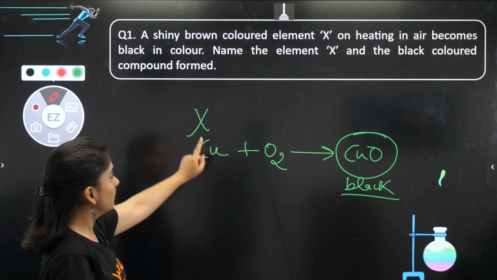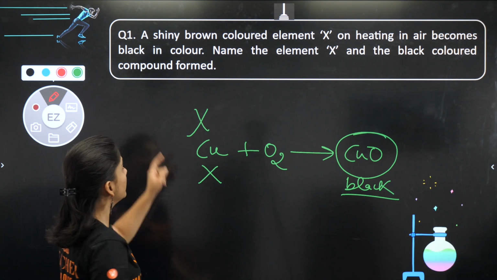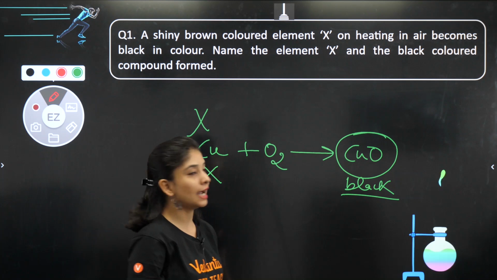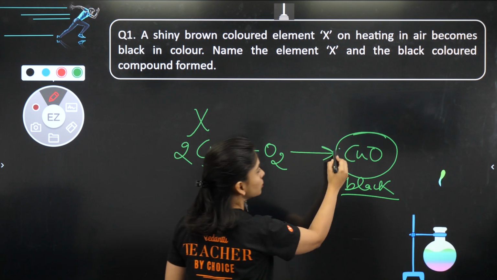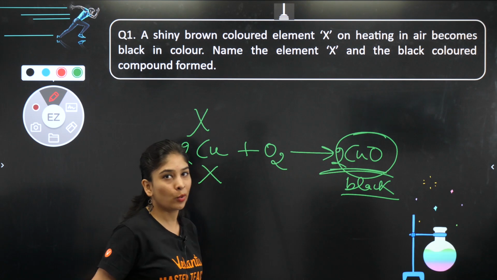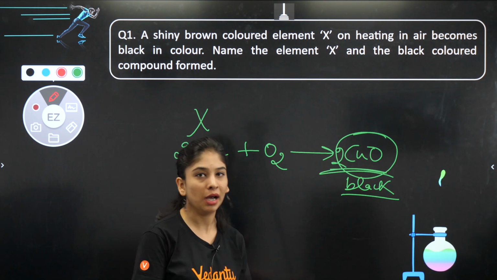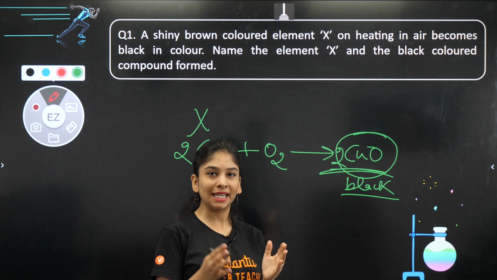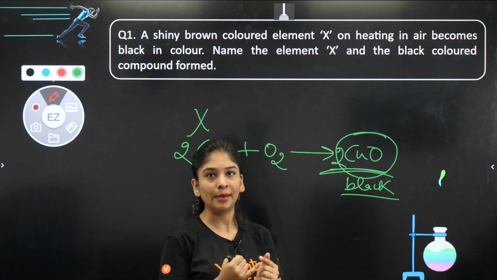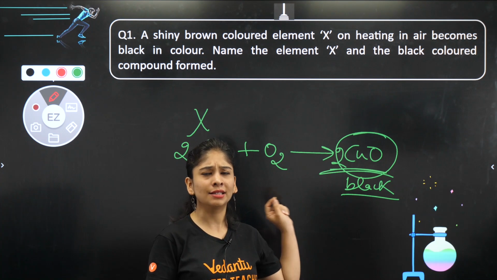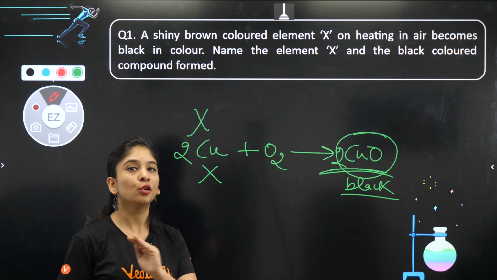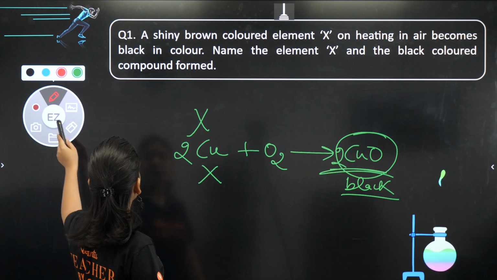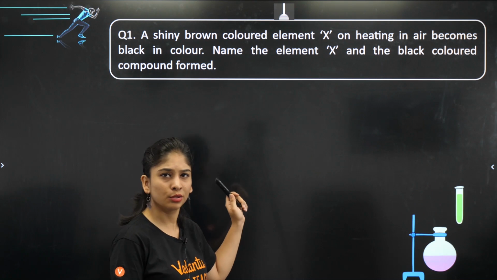कि वो element कौन सा है? This is that element, and the black colored substance that is formed is copper oxide. You can balance the reaction also, and this is such an easy question. You can easily score 1 marks, है ना? तो 1 marks के basically 20 questions आने वाले, including MCQ, assertion and reasoning, and some statement based questions also. So do pay attention on all the parts. Fine? क्योंकि वही सबसे ज़्यादा गलती होने के chances होते हैं.